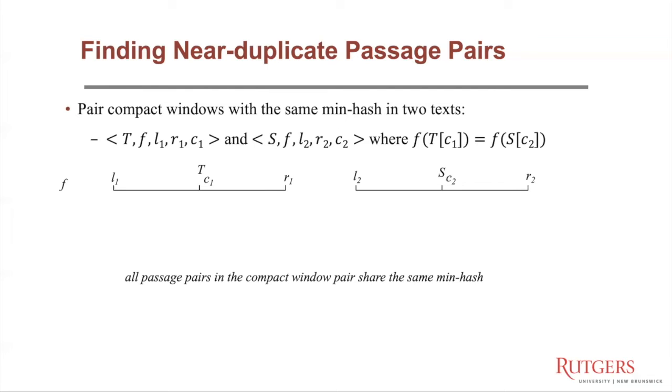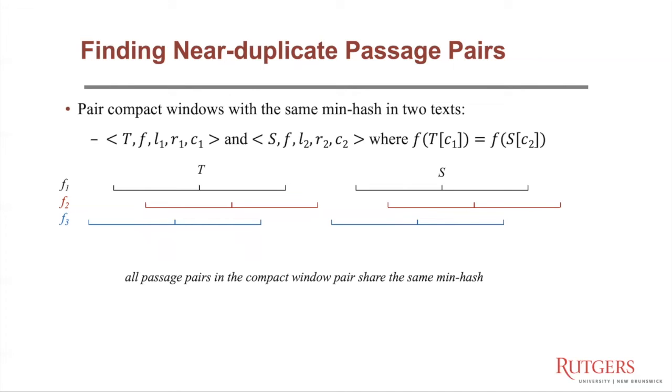For example, on the slide, we show two compact windows from the two texts T and S with the same min hash, which is the hash value of the pivot words. And we can tell that all the passenger pairs in this compact window pair must share the same min hash. And we do the same for every hash function.